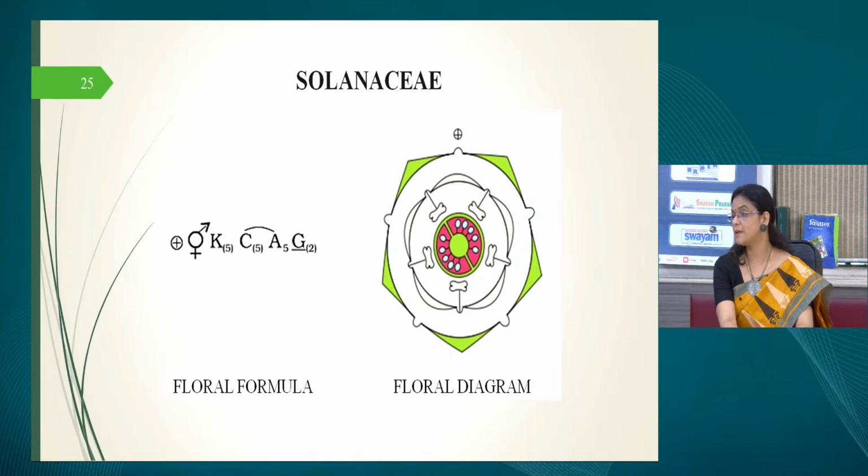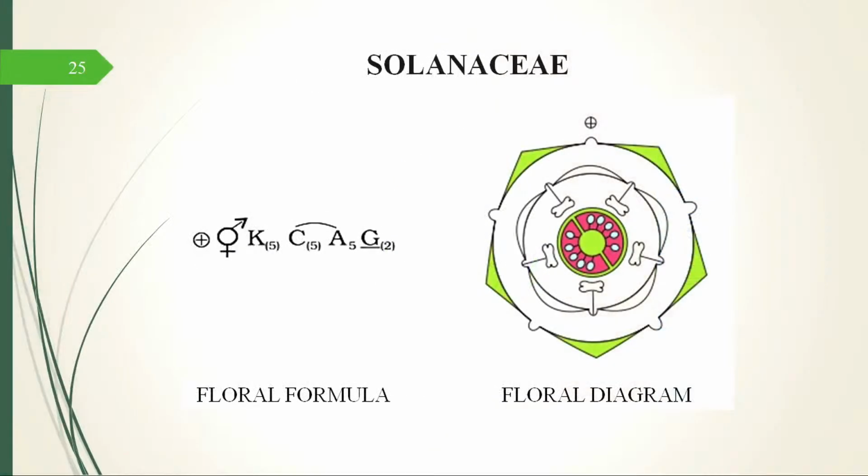The gynoecium is a bicarpellary ovary. In the center of the gynoecium, you can see a small round, swollen structure. That swollen placenta is also a very important feature of the family Solanaceae. And then you have the ovules which are arranged on the placenta in an axile placentation. All this is very clearly visible in the floral diagram, and the formula represents the numeric and the symbolic value of what you see in a floral diagram.